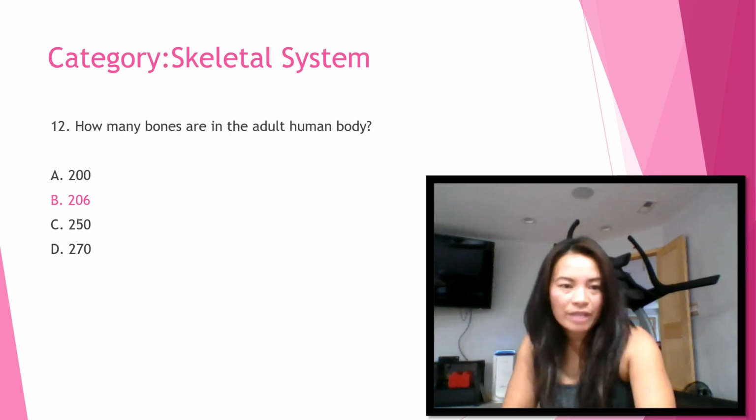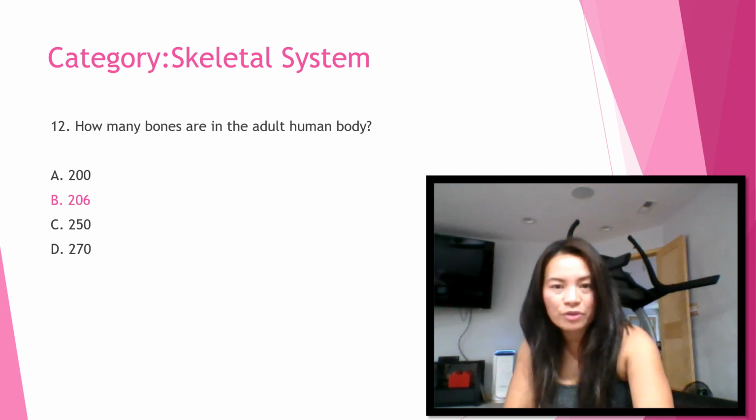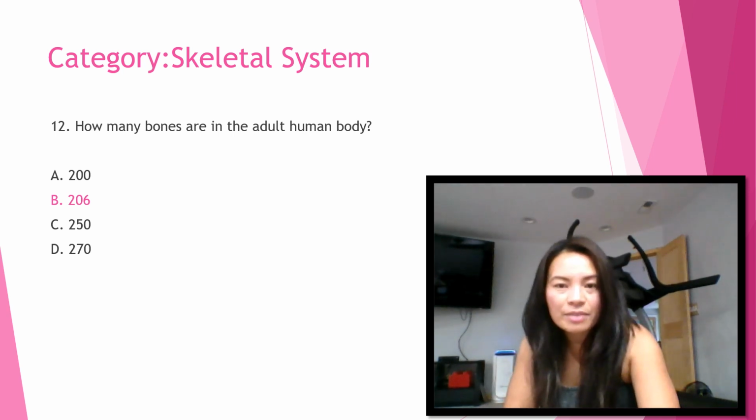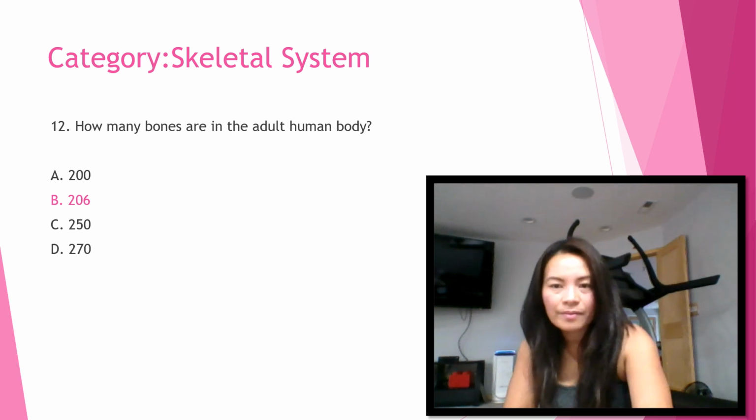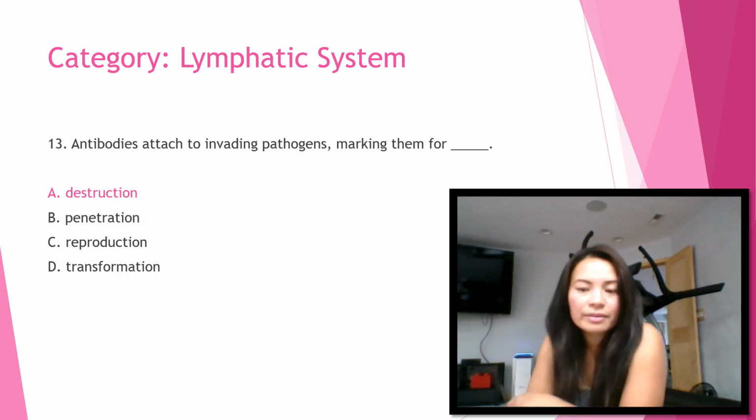Okay, number 12. How many bones are in the adult human body? So the answer is letter B, 206. At birth, a human has roughly 270 bones. So we have 270 bones at birth. As some of these bones fuse, this number decreases to 206, the number of bones in the adult human body. Okay, so 206 is the number of bones in the adult human body.